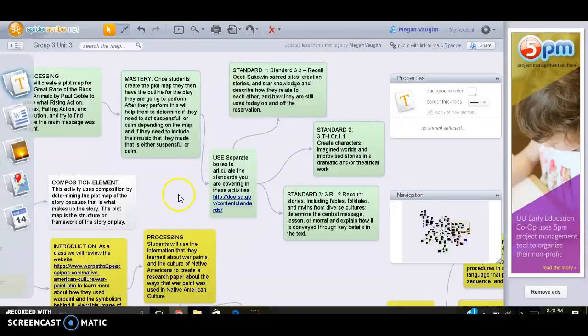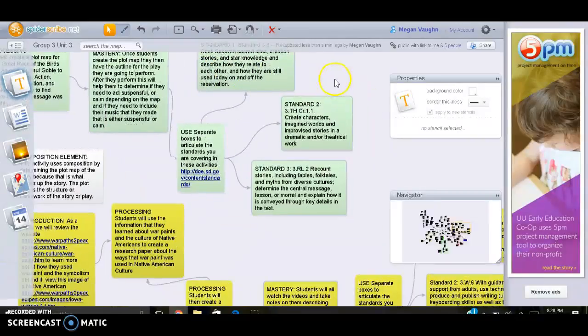So the standards I use, standard 1 right here, this is an American Indian South Dakota standard. So it says recall Oceti Sakowin, sacred sites, creation stories, and star knowledge, and describe how they relate to each other and how they are still used today on and off the reservation.